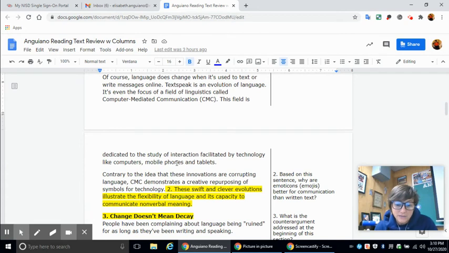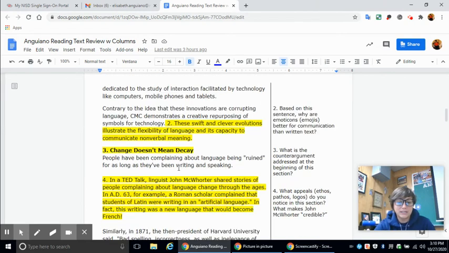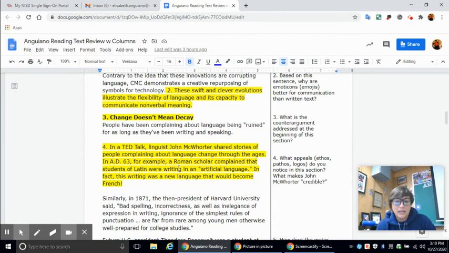Contrary to the idea that these innovations are corrupting language, CMC demonstrates a creative repurposing of symbols for technology. These swift and clever evolutions illustrate the flexibility of language and its capacity to communicate nonverbal meaning. Change doesn't mean decay. People have been complaining about language being ruined for as long as they've been writing and speaking. In a TED Talk, linguist John McWhorter shared stories of people complaining about language change through the ages. In AD 63, for example, a Roman scholar complained that students of Latin were writing in an artificial language. In fact, this writing was a new language that would become French.